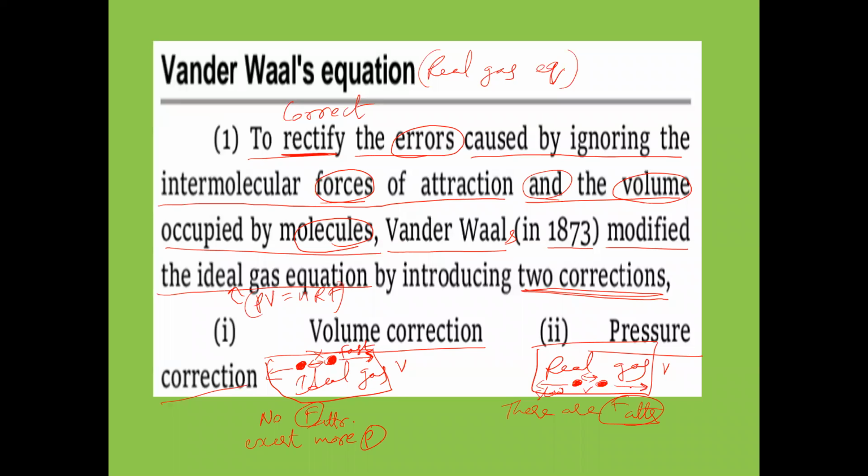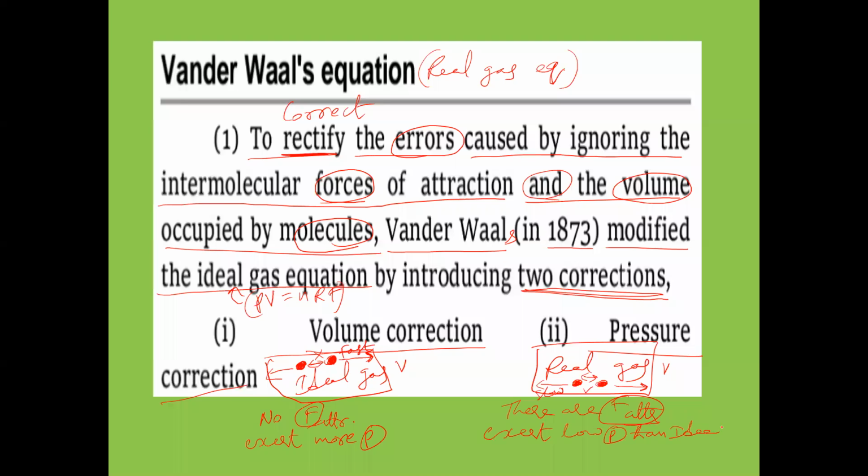That is why the number of collisions on the walls of the container will be less. When the number of collisions on the walls is less, less pressure will be exerted. Like this, real gases exert less pressure, low pressure, compared to ideal gases.